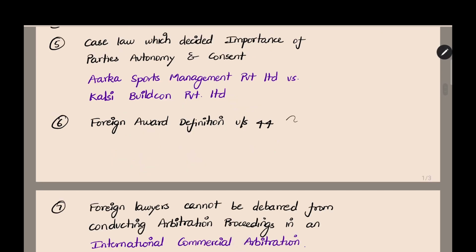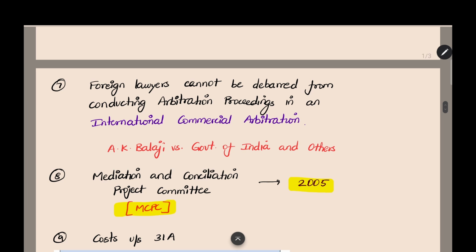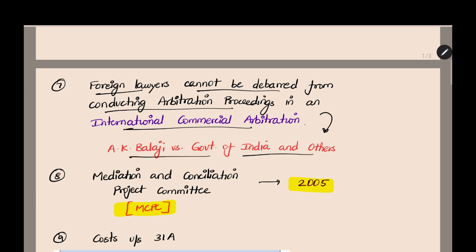The next thing is, I got a question on the foreign award definition under section 44, which you can refer to in section number 44 for reading the definition in depth. I have also covered it in my videos. The next point is, there is a point in the study material saying that foreign lawyers cannot be debarred from conducting arbitration proceedings in an international commercial arbitration. This was decided in the case law A.K. Balaji versus Government of India and others. You can read this from the study material. This is a small point given in the study material. I got a 1 mark question from this.